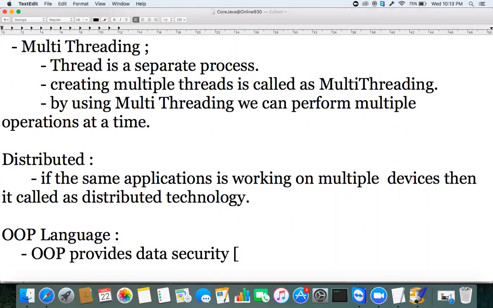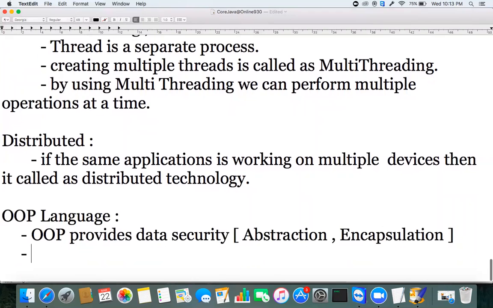We saw yesterday a concept called abstraction, and encapsulation is another concept. By using abstraction and encapsulation, we can provide data security. Both concepts are used for data security.